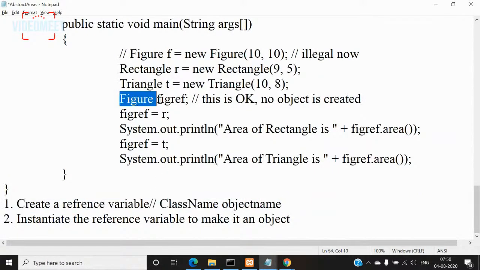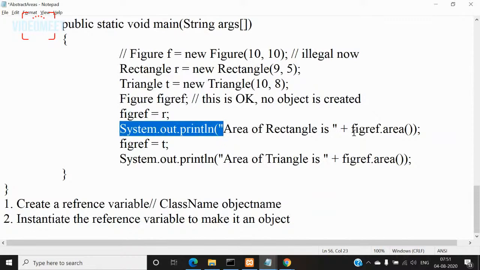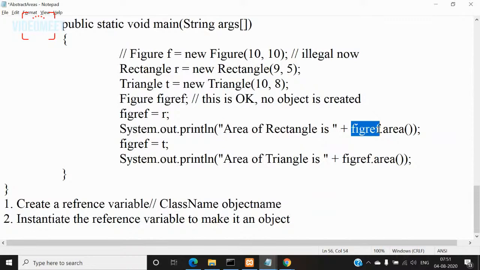So I'm creating a reference variable for the class figure. So what is that reference variable? Figure reference. Okay, because no object is created. This is only a reference variable. So now for this reference variable, I can assign a subclass object. I can assign a rectangle subclass object or a triangle subclass object. So first I'm assigning a rectangle subclass object. Then I'm printing the area of rectangle concatenated with the call to the area method, but using which object? The figure reference, that is a reference variable for the figure class, right?